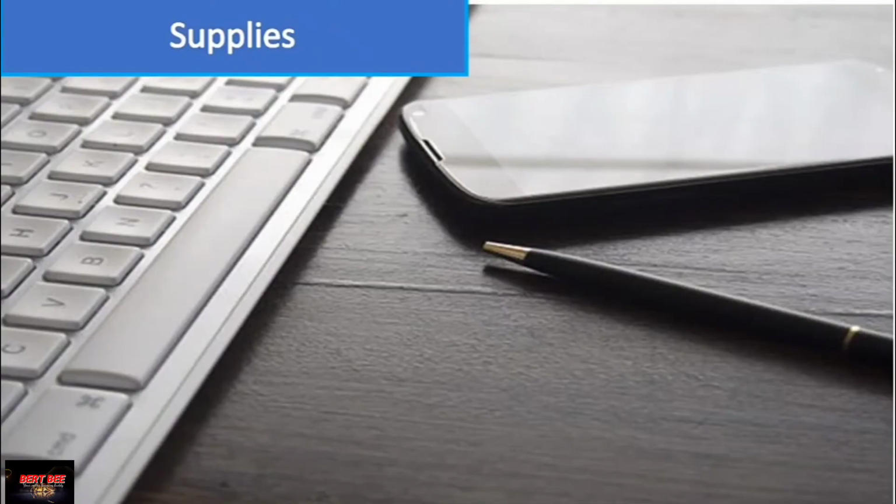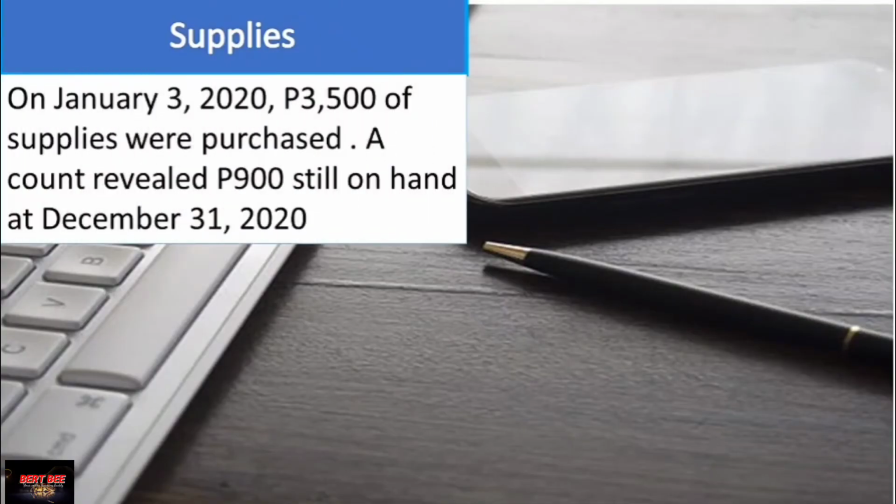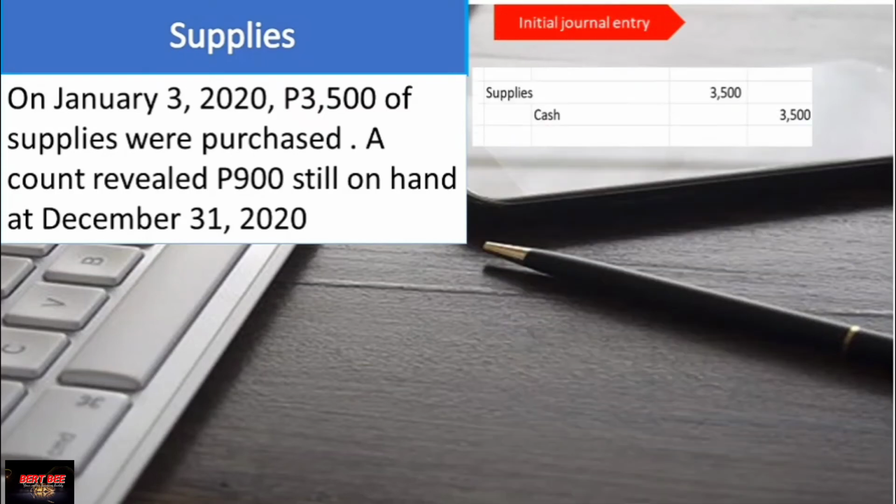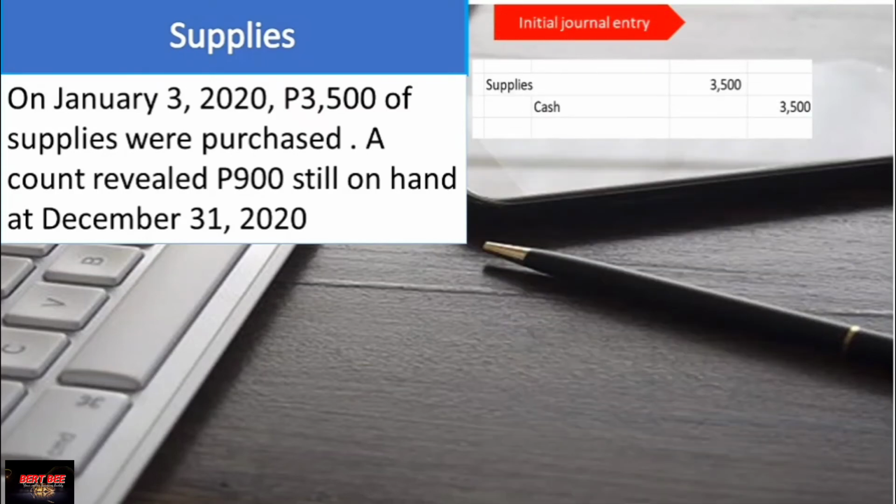Now we go back to our previous example, the supplies. On January 3, again, 3,500, and there is still 900 worth of supplies on hand. So if we look at the initial journal entry, it was recorded this way: supplies, 3,500, and cash, 3,500. So you notice now the difference between the income statement approach and the balance sheet approach. In this one, you can see supplies is being debited.